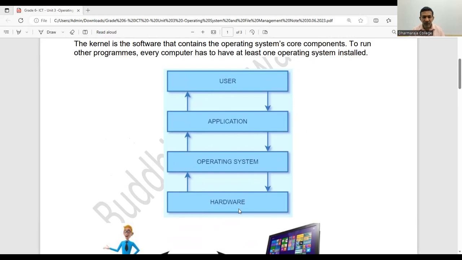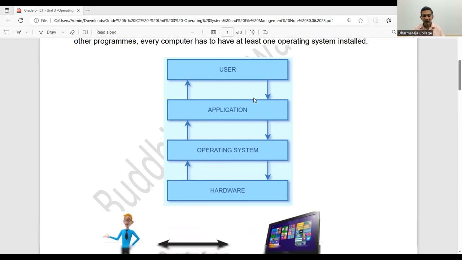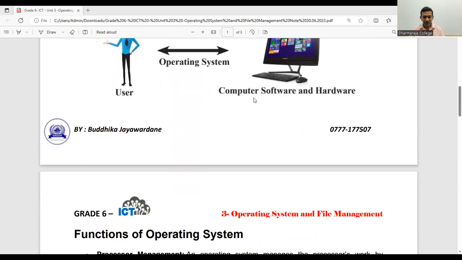At the bottom we have the hardware, and on top of that we have the operating system. On top of the operating system, we can have our applications. After installing applications, the users can use those apps. Okay, we will go to the next part.